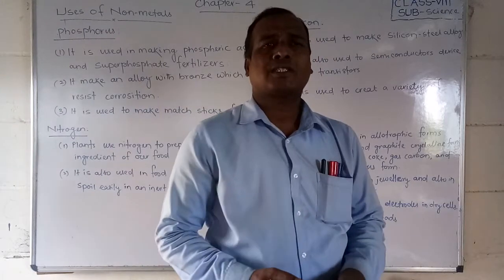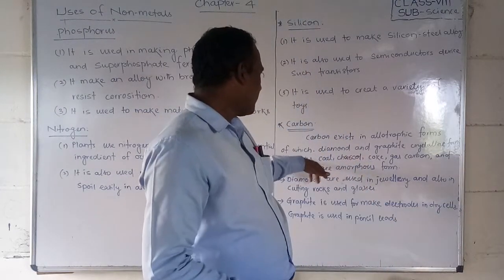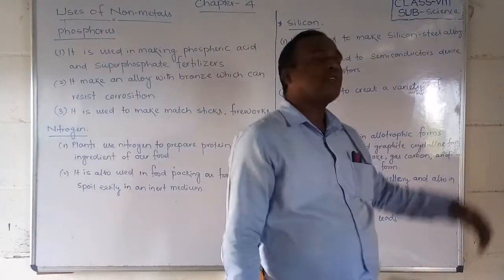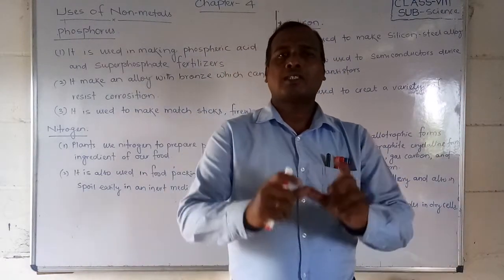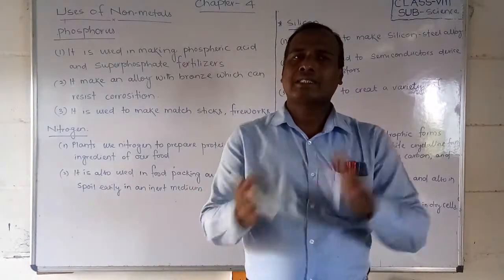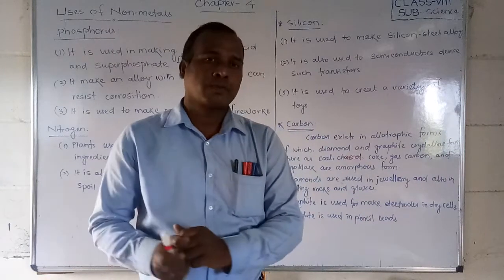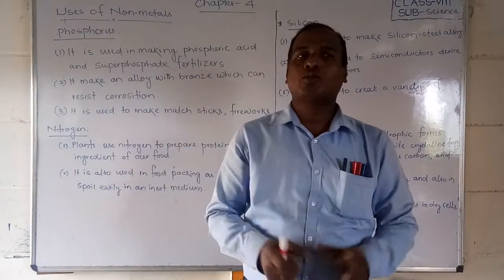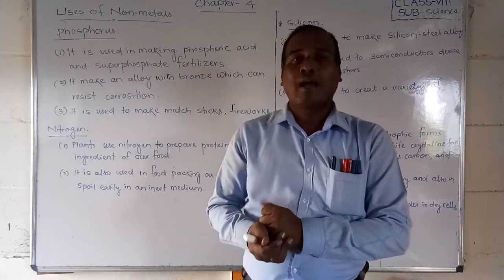What do you mean by this, friends? Crystal form. Crystallization, do you know? Diamond and graphite are the crystalline forms. That means substances, the solids, are divided into two forms. One is crystalline form, another one is amorphous form. Okay, solids are classified into two forms, crystalline and amorphous.